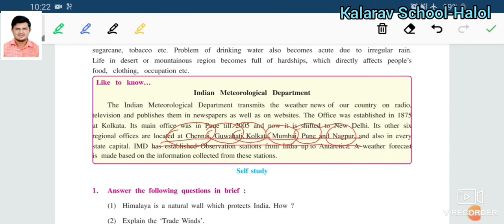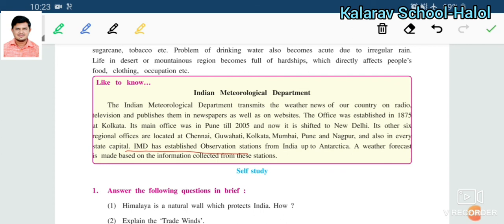These 6 cities have offices of the Indian Meteorological Department, and also in every state capital. Whatever the state capital is, a Meteorological Department office is there.